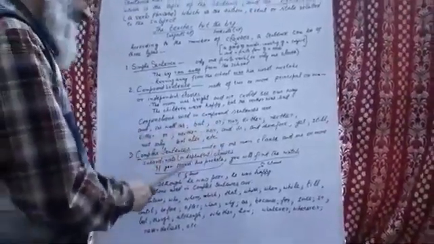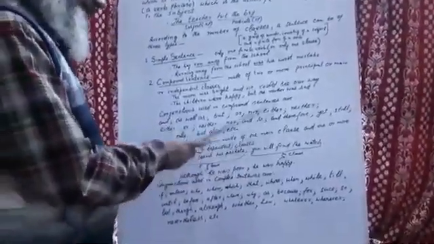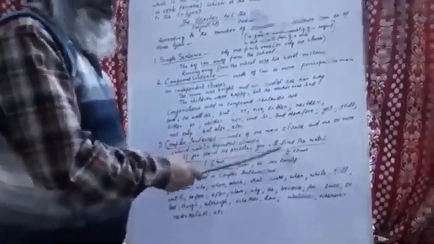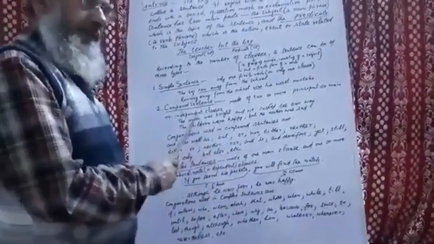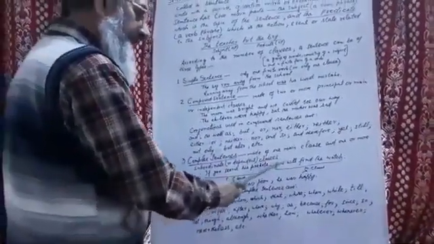The third type of sentence is the complex sentence. A complex sentence is made of one main clause and one or more subordinate clauses or dependent clauses. A subordinate clause or dependent clause is a clause that cannot stand on its own as a sentence. It does not give a complete sense, and requires a main clause to complete the sentence. If you search his pockets, you will find the watch.